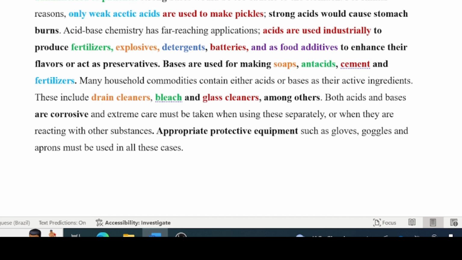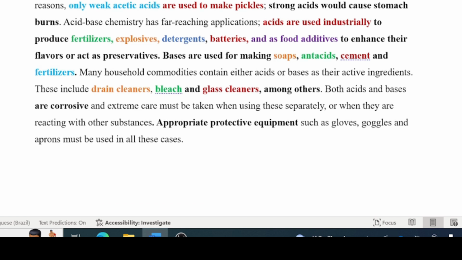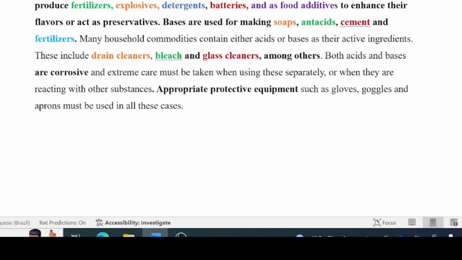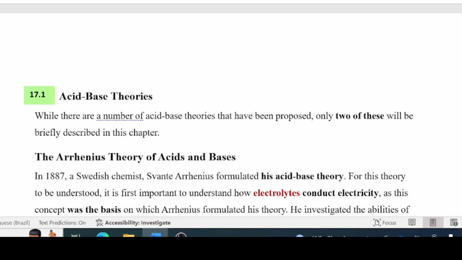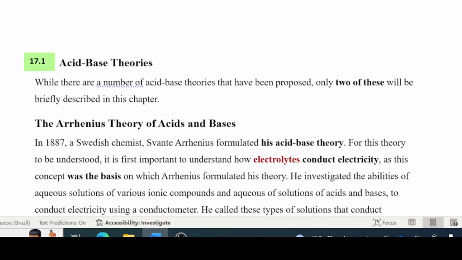Both acids and bases are corrosive, and extreme care must be taken when using these separately or when they are reacting with other substances. Appropriate protective equipment such as gloves, goggles, and aprons must be used in all these cases. We'll now be looking at the acid-base theories.